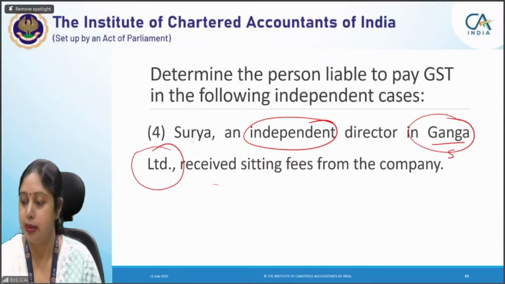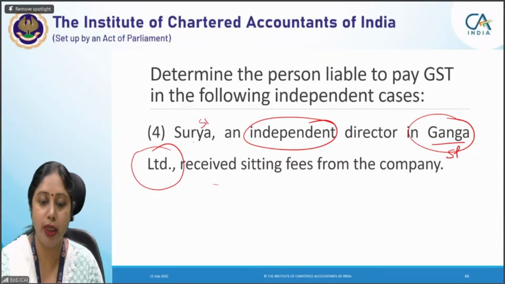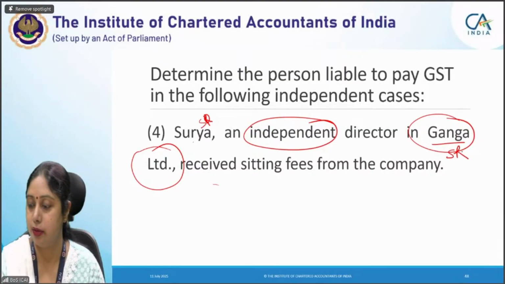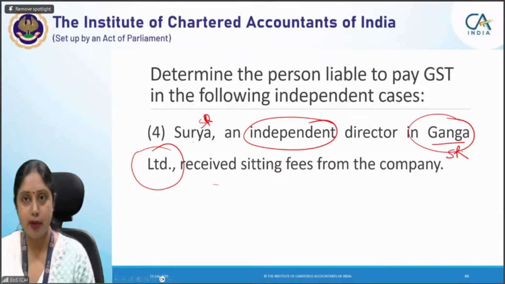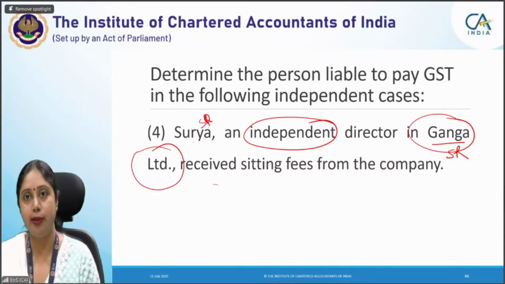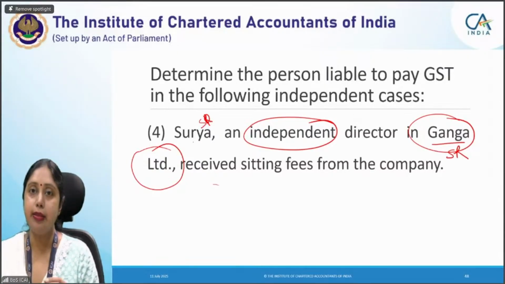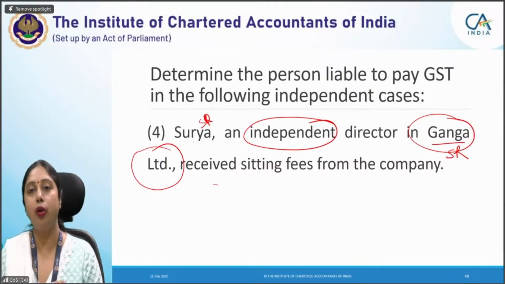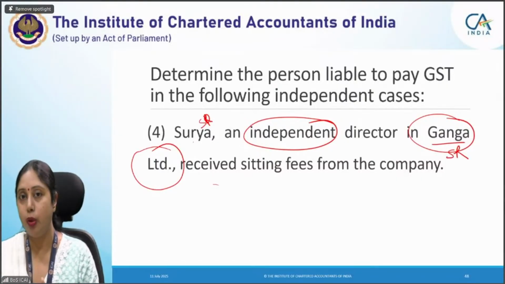Ganga Limited is receiving the services of a director from Surya. Surya is receiving consideration of sitting fee in lieu of his services, and this tax will be paid by Ganga Limited under reverse charge. Why? Because services provided by a director to a company are taxable under reverse charge.